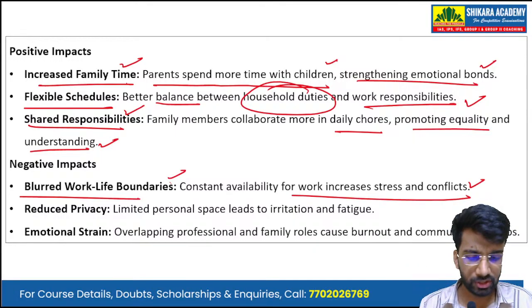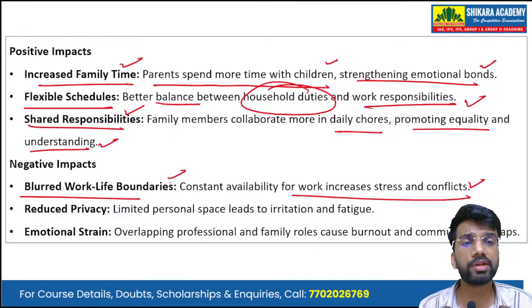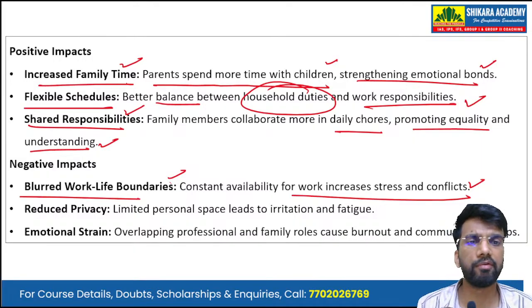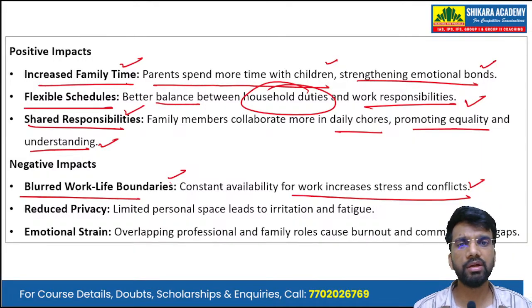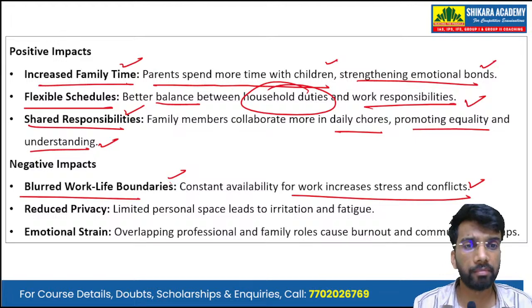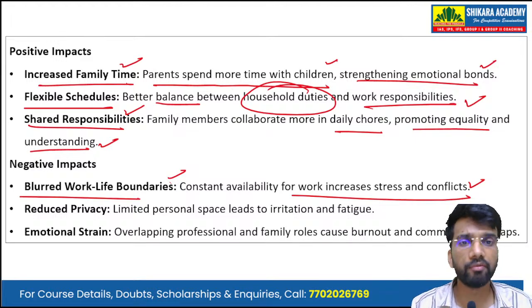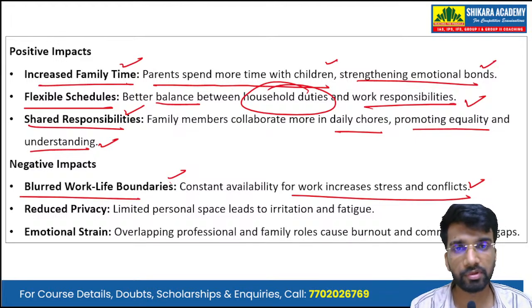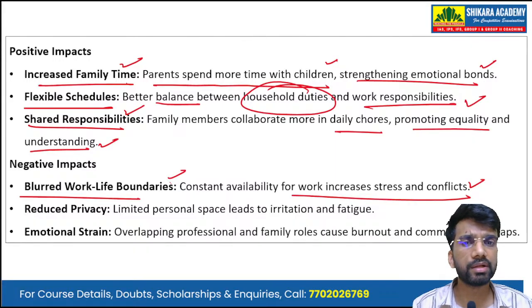Okay, and which led to the constant availability for work. Okay, so if the person is working from home, he or she is expected to be available at maximum time of the day. Okay, for work if any urgent work comes. Okay, and this increases the stress and the conflicts in the family.